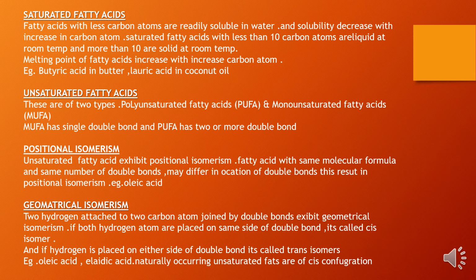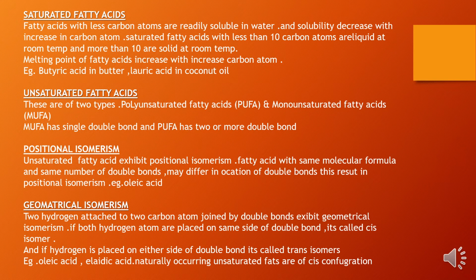So you can be asked, what is geometrical isomerism? When two hydrogens attached to two carbon atoms in an unsaturated fatty acid joined by a double bond, they exhibit geometrical isomerism. If both hydrogen atoms are placed on the same side of the double bond, it is called cis isomer. If the hydrogens are placed on either side of the double bond, it is called trans isomer.